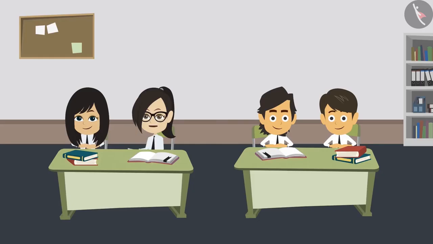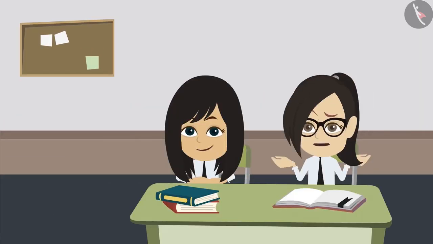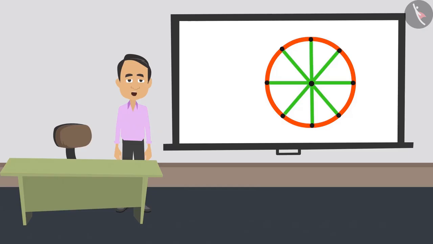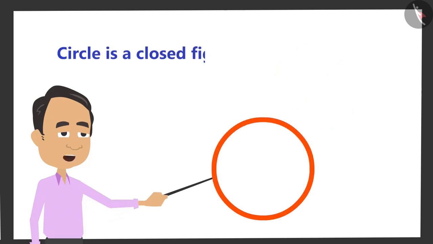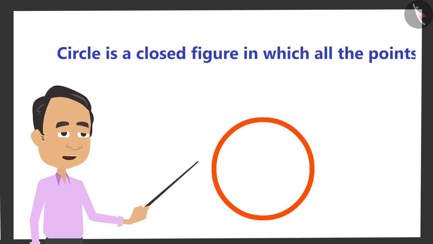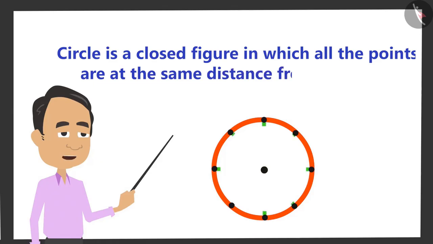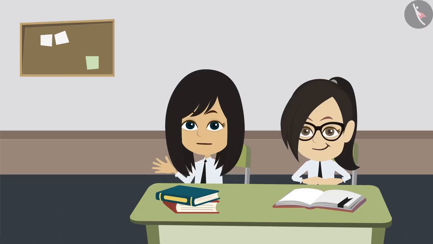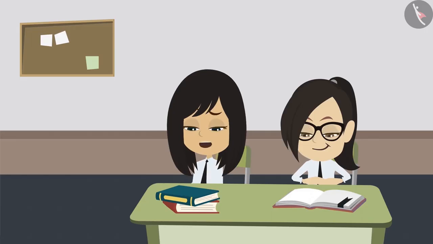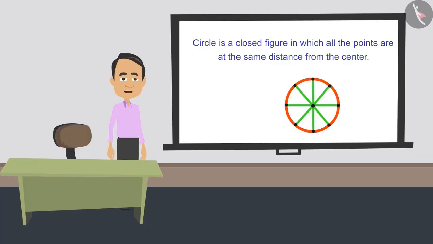Okay, sir. We understood these things about a circle. But what is the definition of a circle? If you write properly what you have understood, you will get the definition of a circle. Look, a circle is a closed figure in which all the points located in it are at equal distance from the center. Sir, now we know the definition of a circle, but we have not learned how to measure it. As soon as I tell you the properties of a circle, you will learn about measuring it.